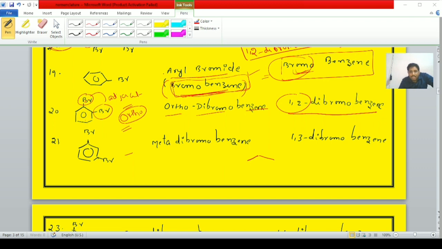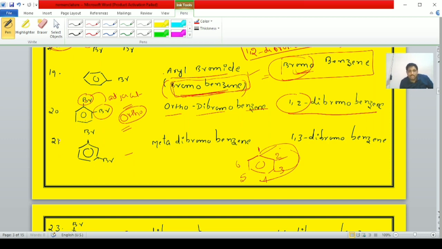In your first year we already discussed that the structure of benzene will be like this. It is the first carbon, second carbon, third carbon, fourth carbon, fifth carbon, sixth carbon. At this position bromine is there, 1,2-dibromobenzene. At 1,3 bromine is there, 1,3-dibromobenzene. At 1,4, 1,4-dibromobenzene.